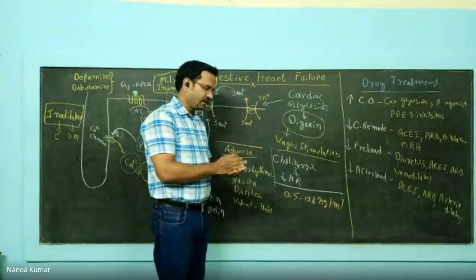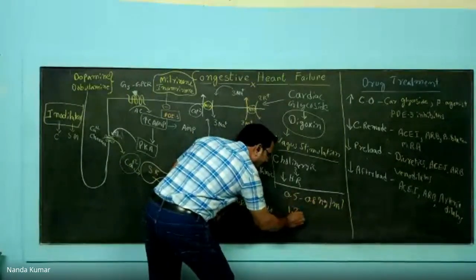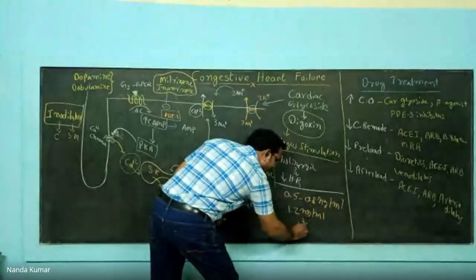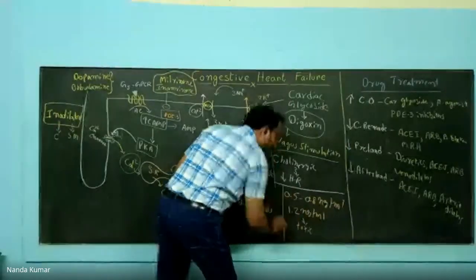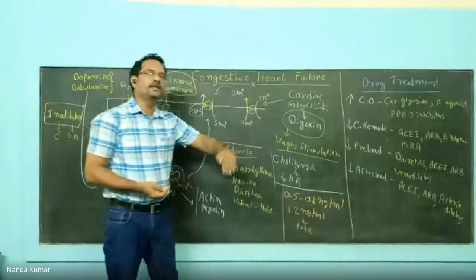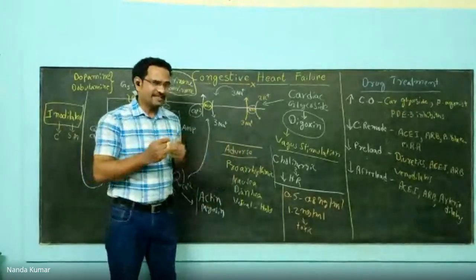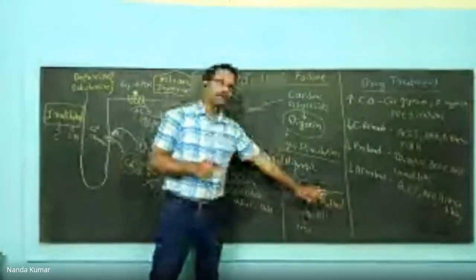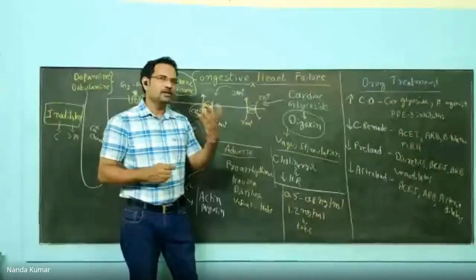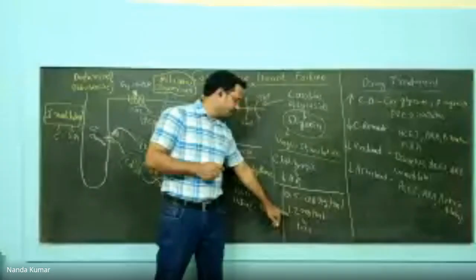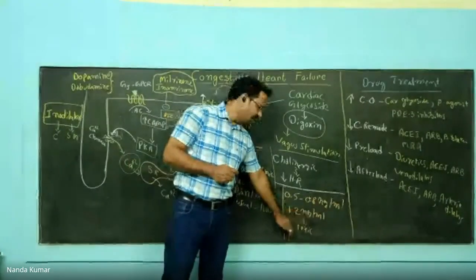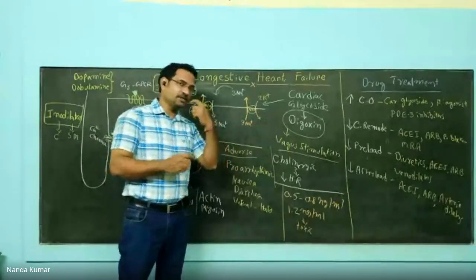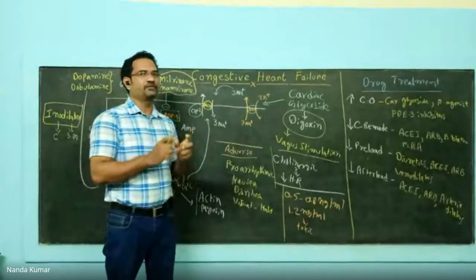But when it is more than 1.2 nanograms per ml, it causes toxic effects. That is the reason why this drug is called a low therapeutic index drug. The drug safety is very low. You have 0.5 to 0.8 nanograms per ml in plasma, which gives the advantageous effects. The moment it crosses 1.2 nanograms per ml, it shows toxicity. That is the reason why the dose has to be adjusted very carefully.